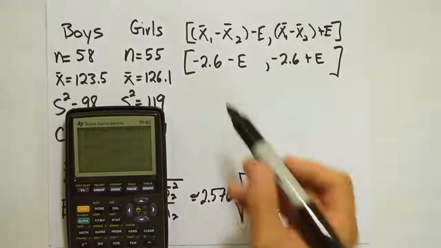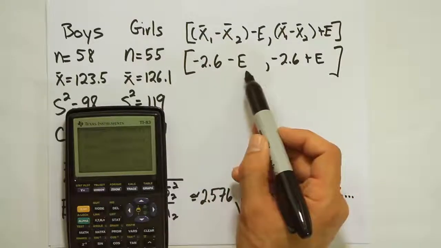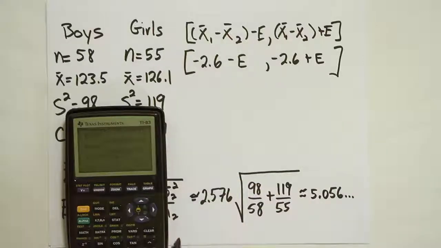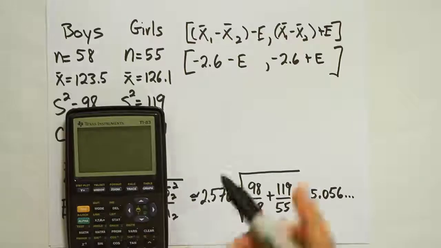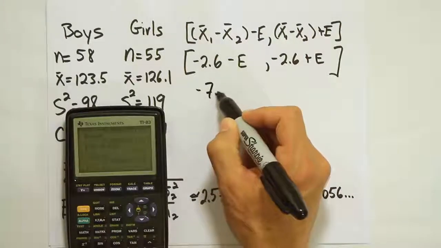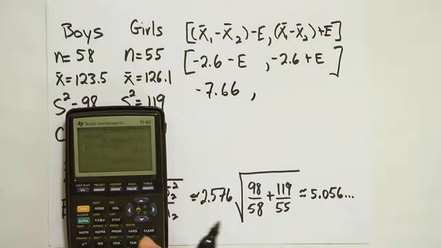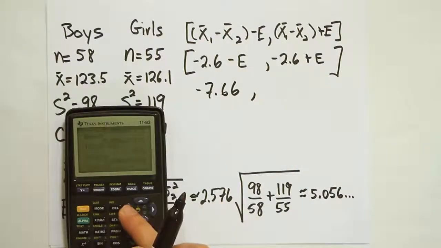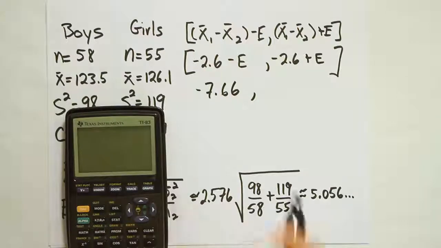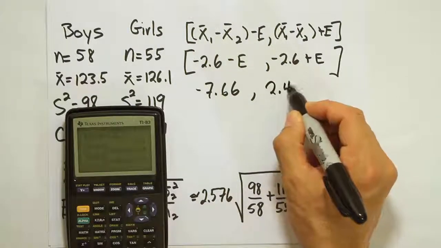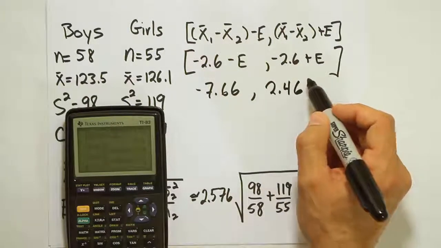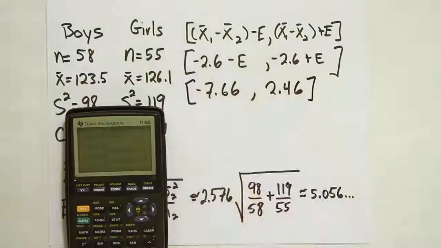Okay, so from there, let's go ahead and finish the problem by subtracting off the error and adding the error. So I'm going to take that negative 2.6 value, and I'm going to subtract off the error. That's going to give me negative 7.66 centimeters. And I'll do the same thing again, but I will add the error this time. So negative 2.6 plus the error, and I get 2.46. Now, once I have that, I look at those two numbers and I have to interpret them, right? And what I see here is that 0 is within the interval.